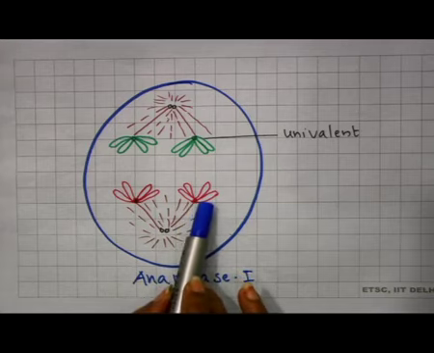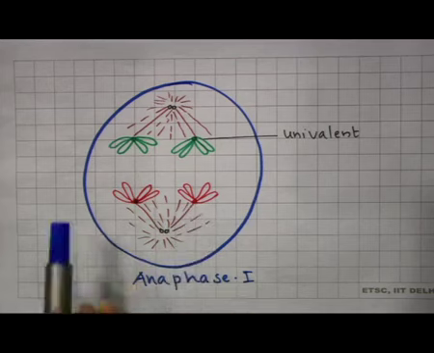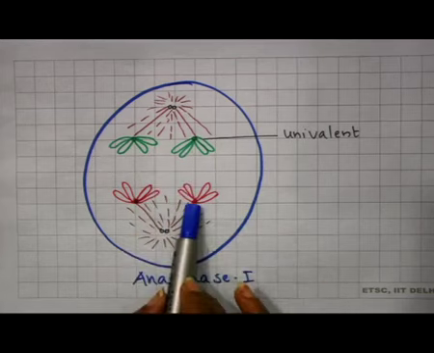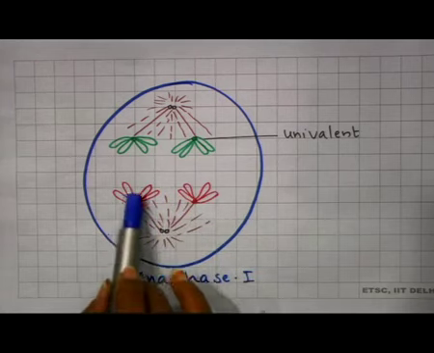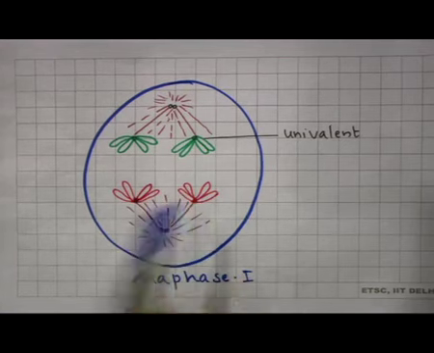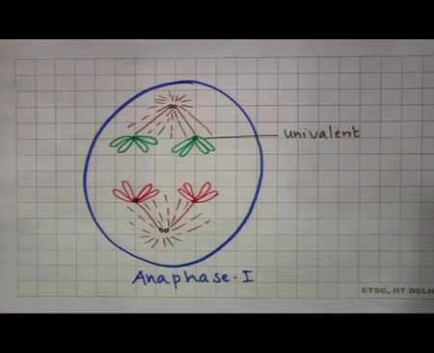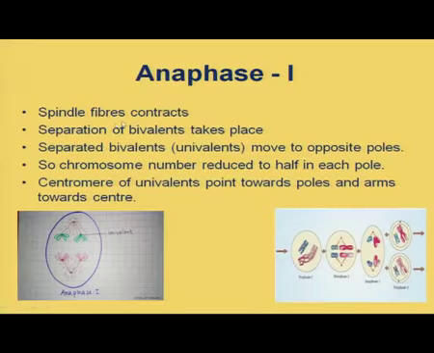This is a very important point to be clear about. So, the bivalents are separating and they are moving to opposite poles. So, in each pole you can see one member of each bivalent. This happens by the contraction of the spindle fiber. The chromosomal spindle fiber will contract and there happens the separation of bivalents, and the separated bivalents, what term will we say?